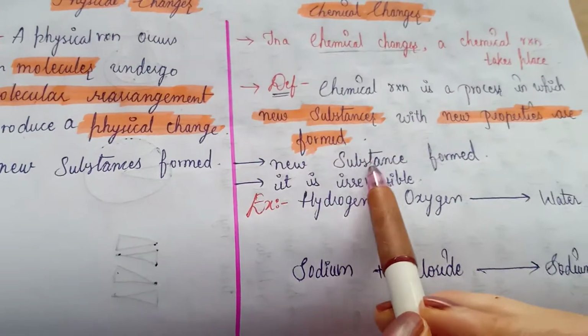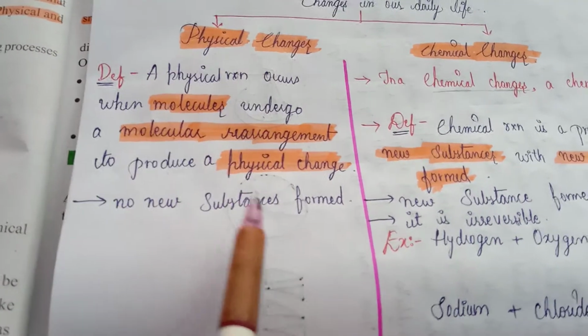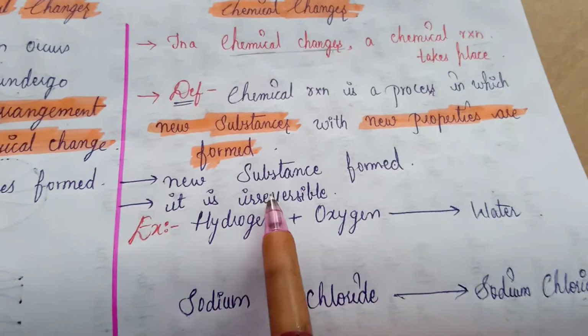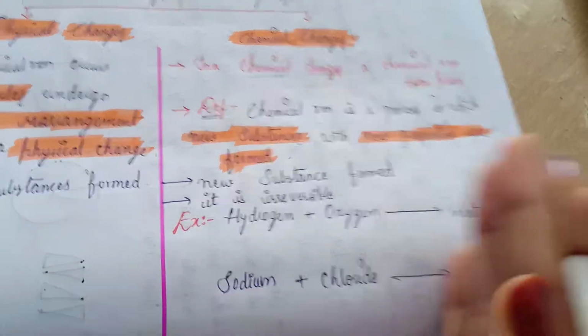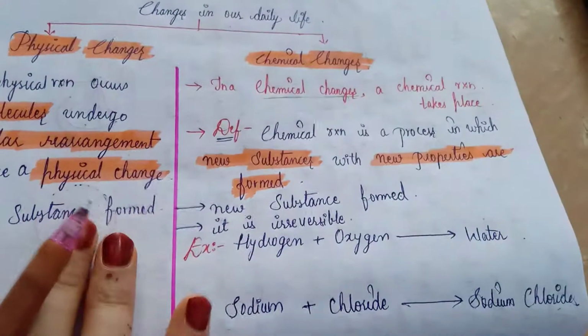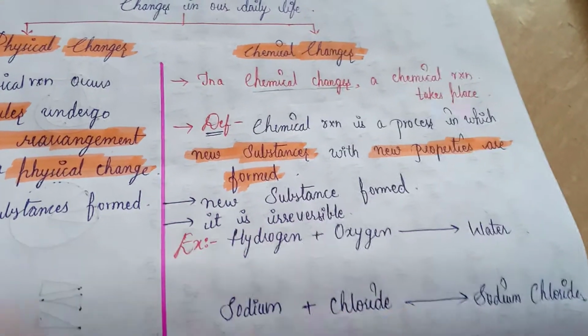So here new substances will form, whereas in physical changes no new substances are formed. And it is irreversible. Once the change occurs in a chemical reaction, it will not again come back to its original state. So it is irreversible, which means it can't be reversed.